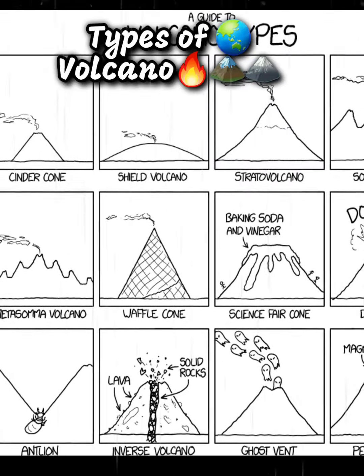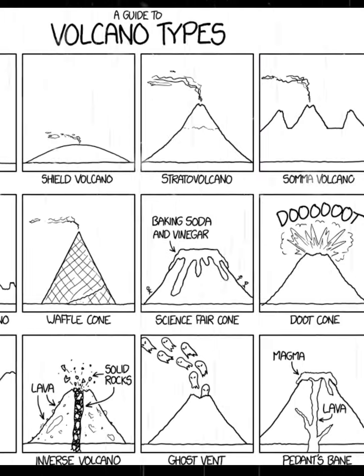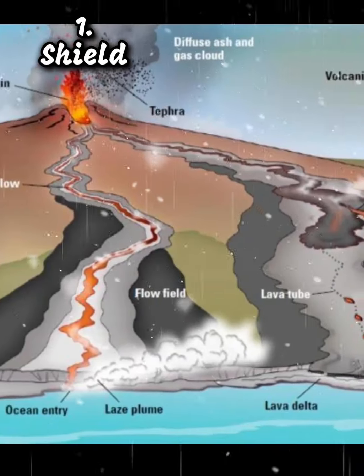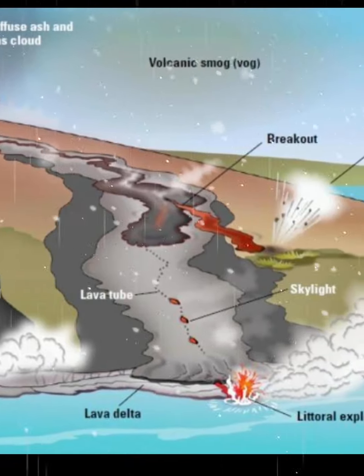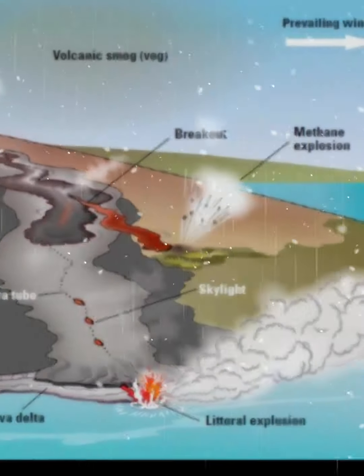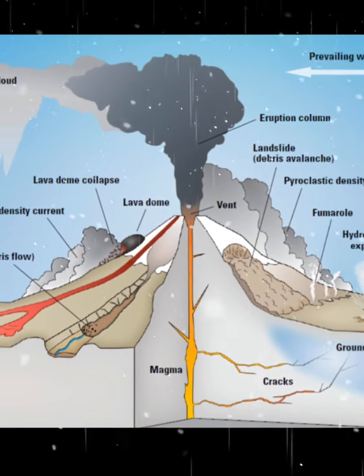Types of volcano. There are several types of volcanoes, classified based on their shape, structure, and eruption style. Here are some of the most common types. Shield volcano: a wide, gently sloping volcano with a broad base and a low profile. Shield volcanoes are formed by the accumulation of many layers of fluid lava flows and are known for their peaceful eruptions. Stratovolcano, composite volcano: a tall, conical volcano with steep sides and a symmetrical profile.